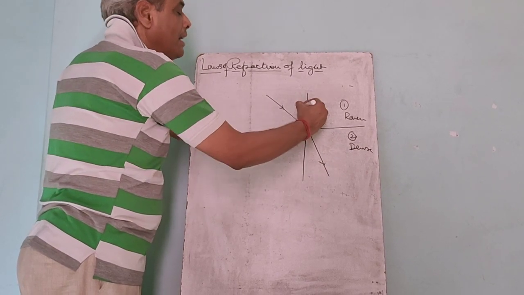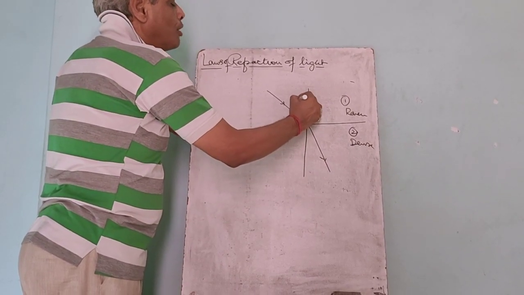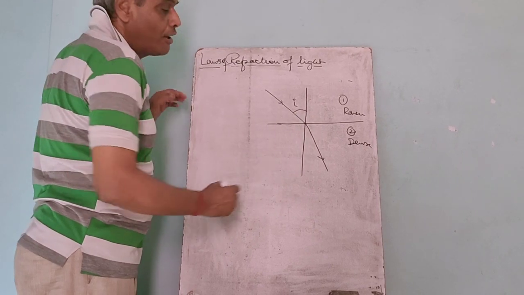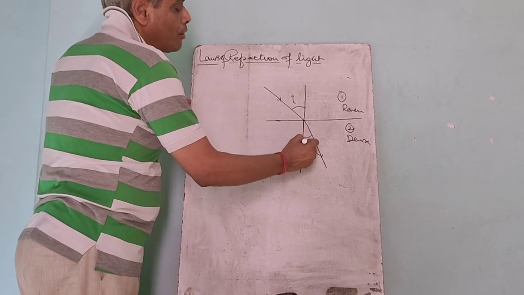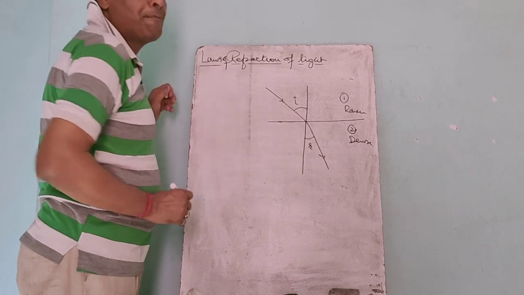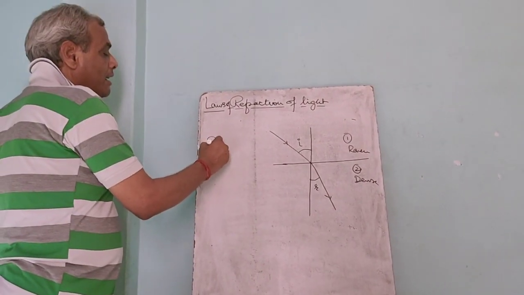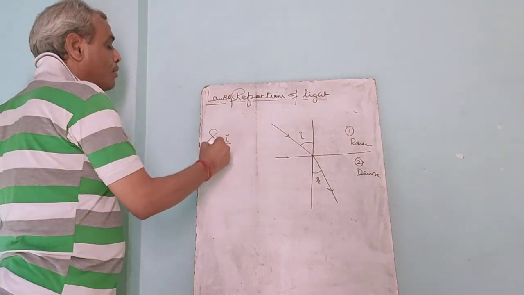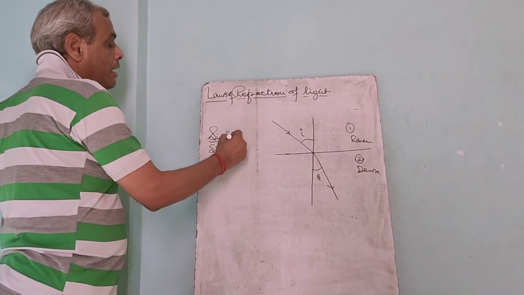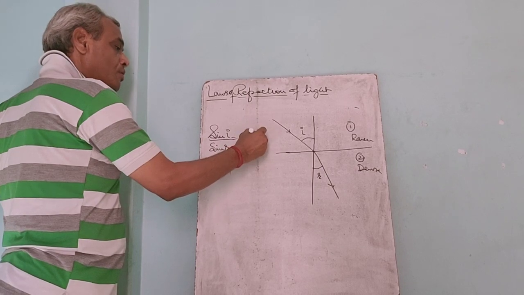This is the incident ray, and the angle between the normal and the incident ray is said to be the angle of incidence, and the angle between the normal and the refracted ray is said to be the angle of refraction. So the second law says sine i upon sine r is constant.